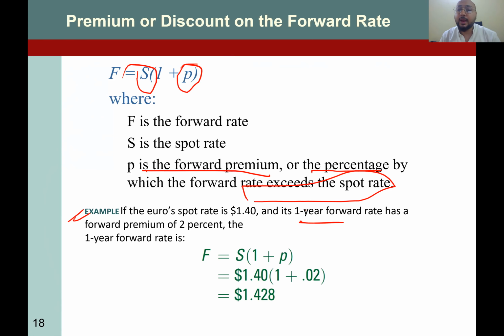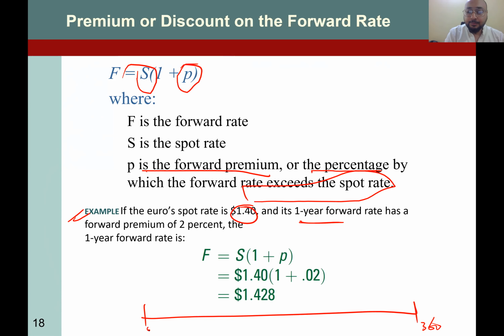So the institution says that we have a forward contract for you at a 2% premium. What does it mean? It means the spot rate right now is 1.4, and if we enter into a contract right now for 360 days or 1 year, then after 1 year the financial institution believes the euro would be selling at $1.428.